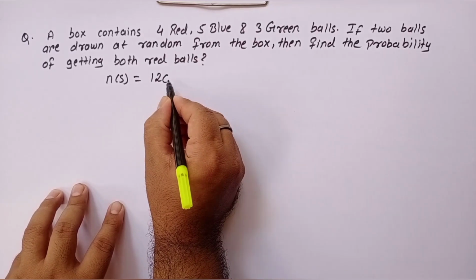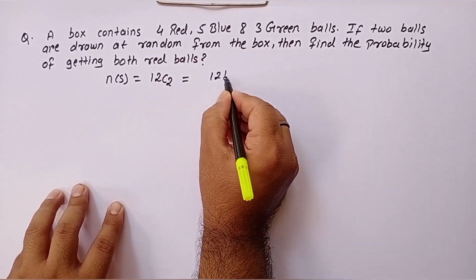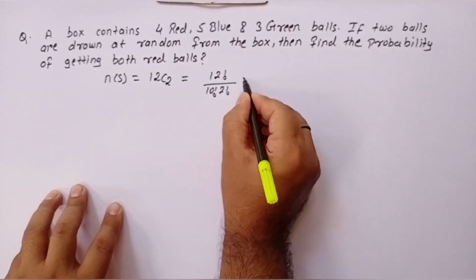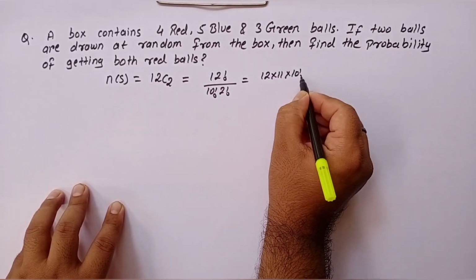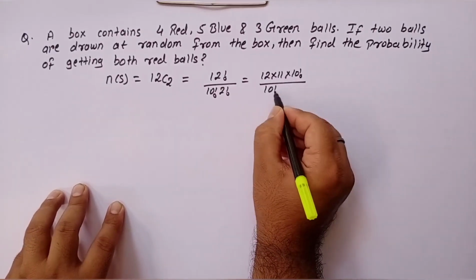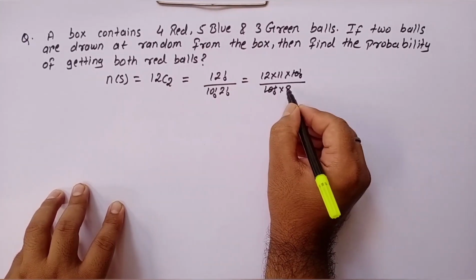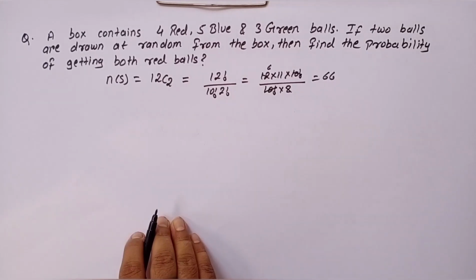Therefore, sample space will be 12C2, which is equivalent to 12 factorial divided by 10 factorial into 2 factorial. So, 12 into 11 into 10 factorial divided by 10 factorial into 2. So, cancel 10 factorial with 10 factorial, 2 with 12. So, we will get 66. Therefore, sample space is 66.